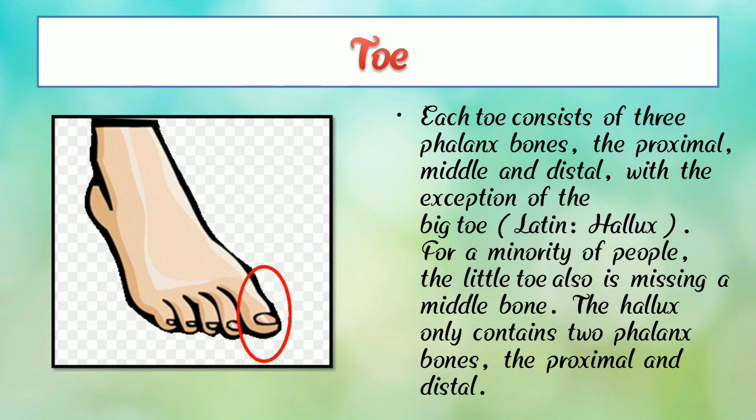So we have 10 fingers and 10 toes, and each toe consists of three phalanx bones, the proximal, middle and the distal, with the exception of the big toe. So children, you all understand about toe.